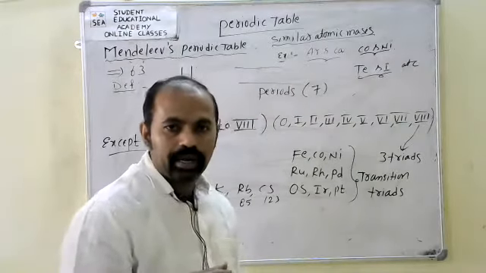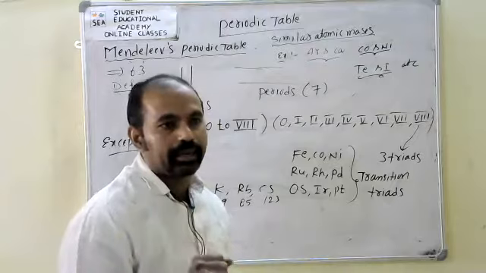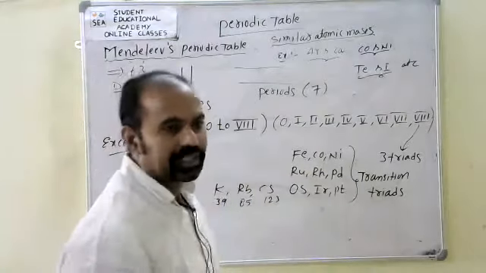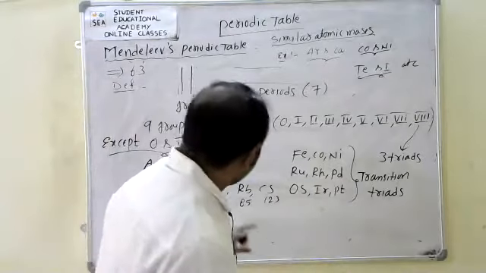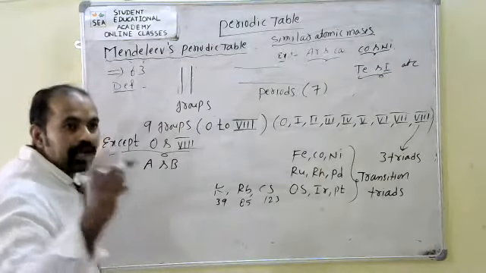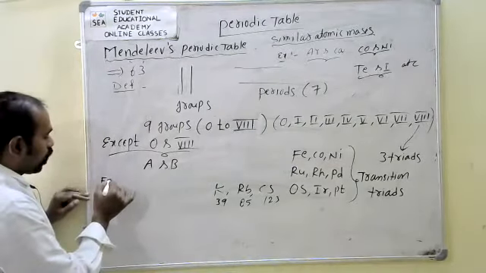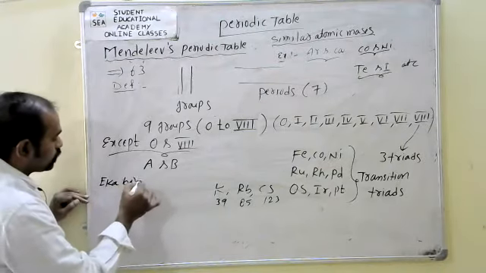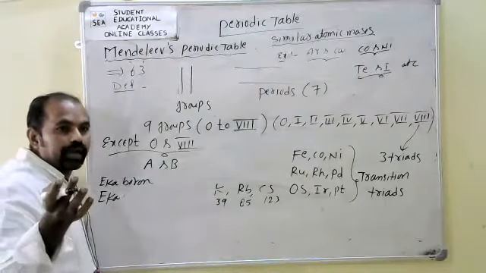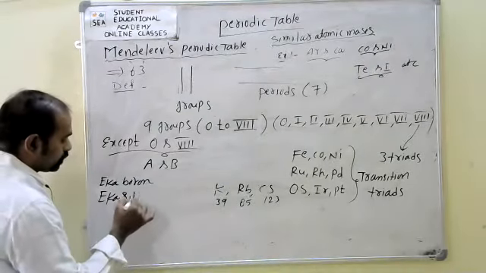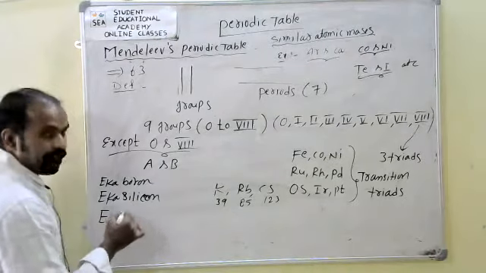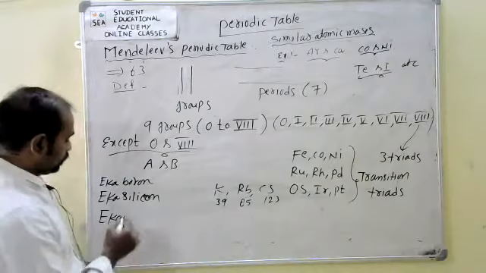At that time, those three elements were not known. He left three gaps and gave them names: eka-boron, eka-silicon, and eka-aluminum. See?